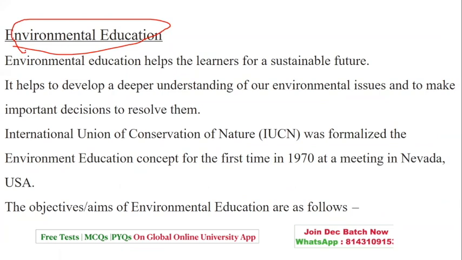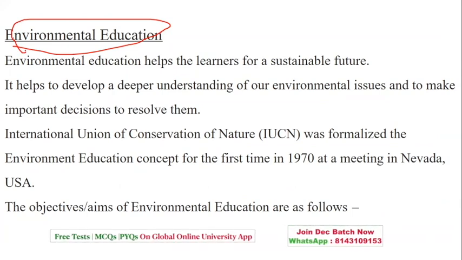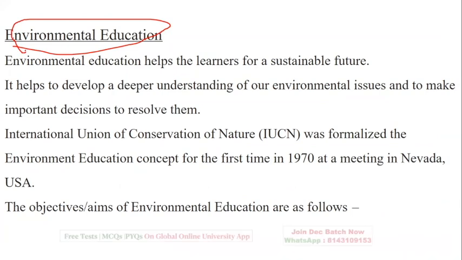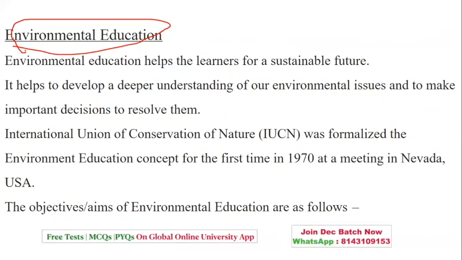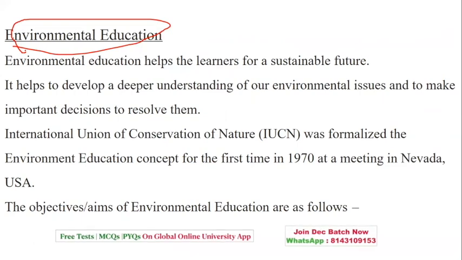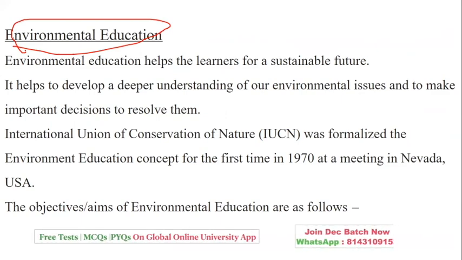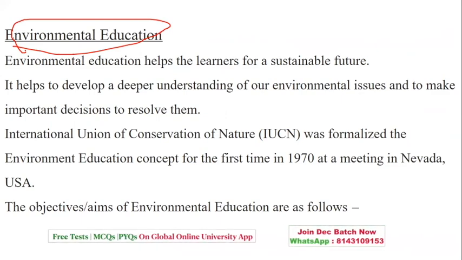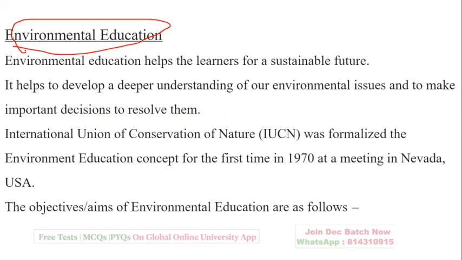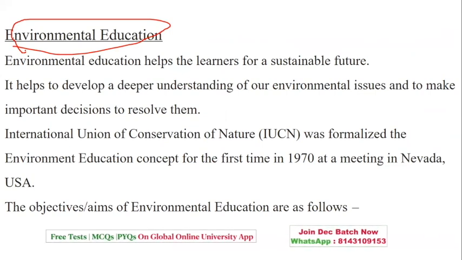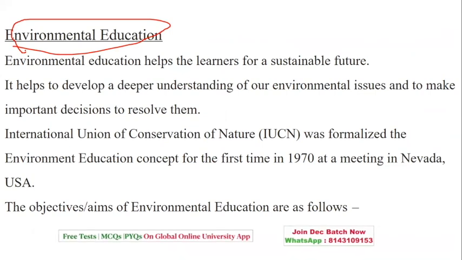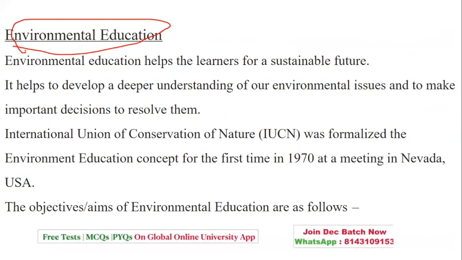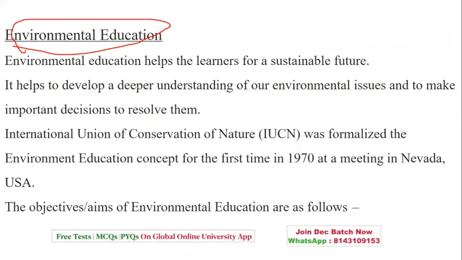So, in order to understand, the generation should know how to sustain the environment, and for that it is very important that they learn environmental education. So there has to be a deep understanding about the environmental issues, which was brought up by the International Union for Conservation of Nature, and which was formalized for the first time in 1970 at a meeting in the USA, with the following aims.